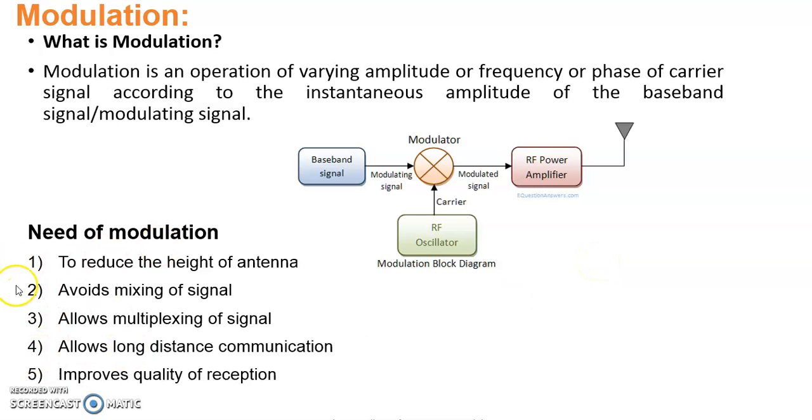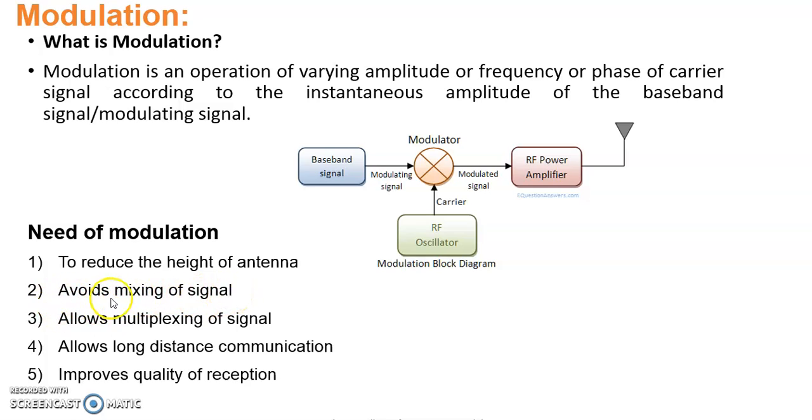Modulation is required for five reasons. Reason one is that it reduces the height of the antenna. The antenna height is tremendously reduced, and only some meters of antenna are required. It avoids mixing of signals.